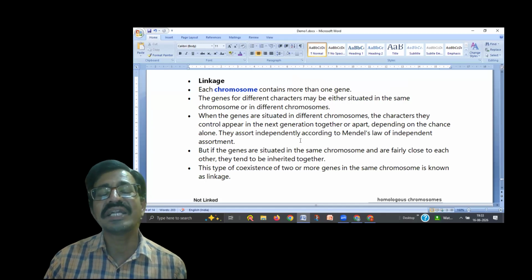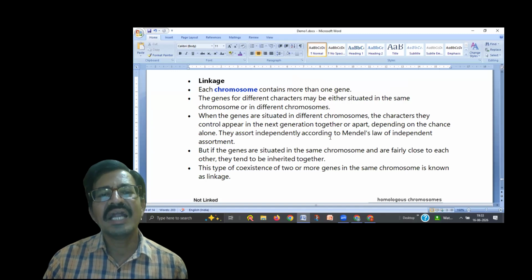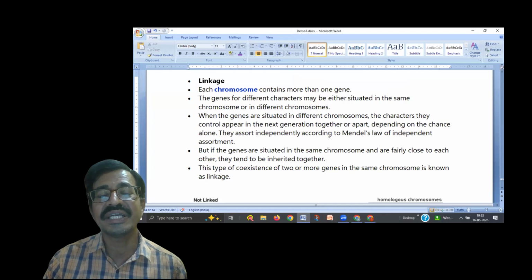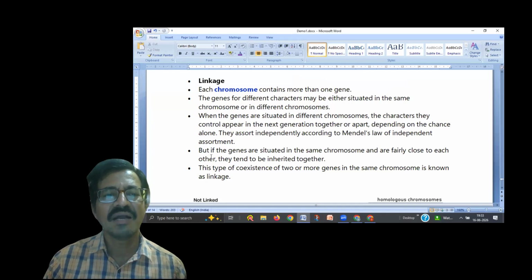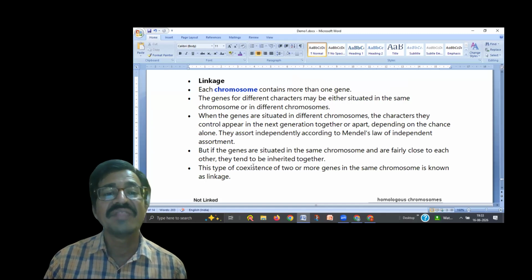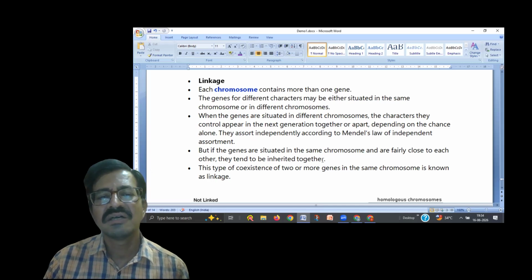They assort independently, as per Mendel's laws. But if the genes are situated in the same chromosome and are fairly close to each other, they tend to be inherited together, just like people in the same boat. Wherever that boat goes, those persons reach the same destination.